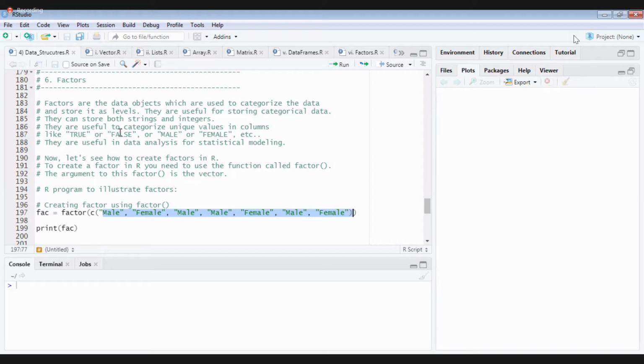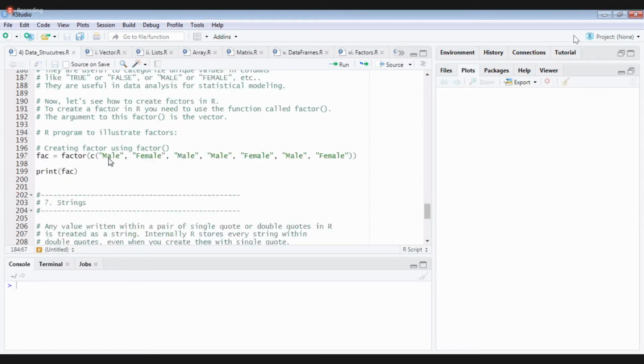Something like true or false: given a statement, either it can be true or it can be false. These types of things are known as categorical data. And factor is a data structure used for categorical data.